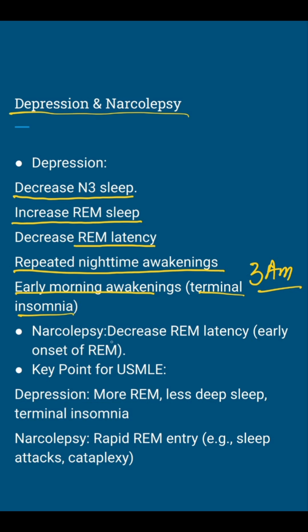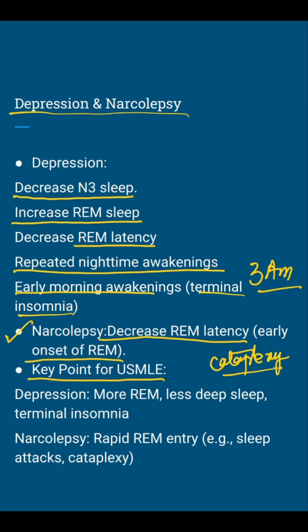Now, narcolepsy. The hallmark here is a decreased REM latency. Patients enter REM sleep much earlier than normal, sometimes within minutes of falling asleep. This rapid REM entry leads to symptoms like sleep attacks and cataplexy, where sudden muscle weakness occurs, often triggered by emotion. If a Step 1 vignette describes a patient falling asleep during the day and collapsing when laughing, narcolepsy should be on your radar. The key for USMLE: depression means more REM, less deep sleep, and terminal insomnia. Narcolepsy means a rapid REM entry with symptoms like cataplexy.